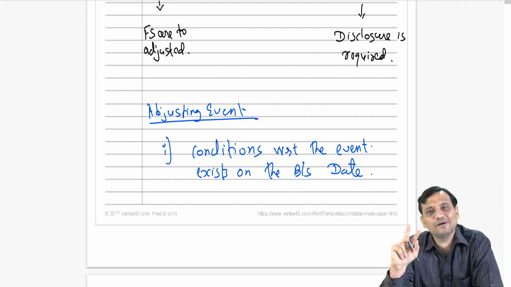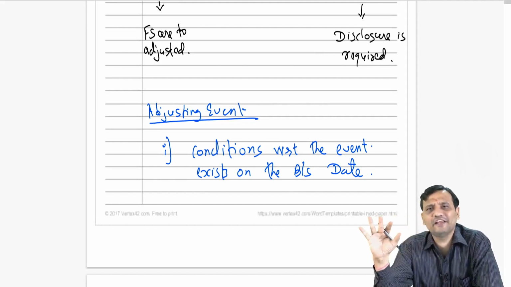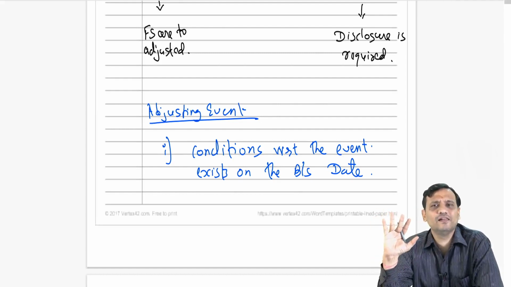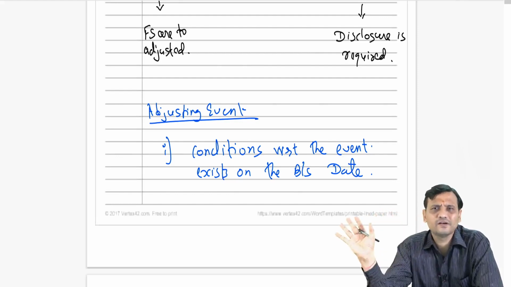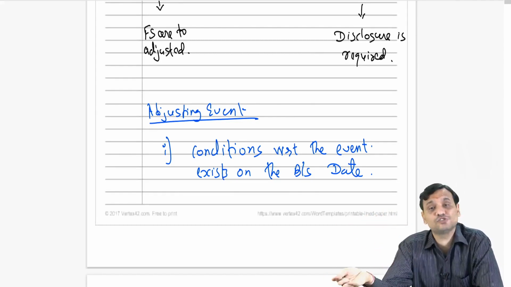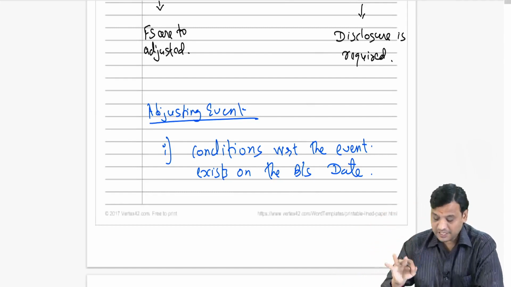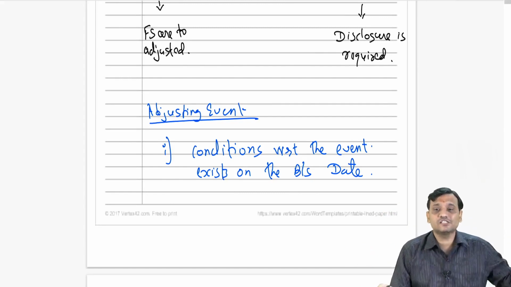But the same example, if I say the other way, there was no financial problem, means no impact was there on the 31st March date, everything was going well, but say on 5th of April there is a fire and the debtor's place is gutted, it's over, huge loss, and now the debtor fails to pay. So again there is a bad debt to me, but my dear student, the condition with respect to bad debt did not exist on the balance sheet date. So conditions with respect to the event must exist on the balance sheet date.